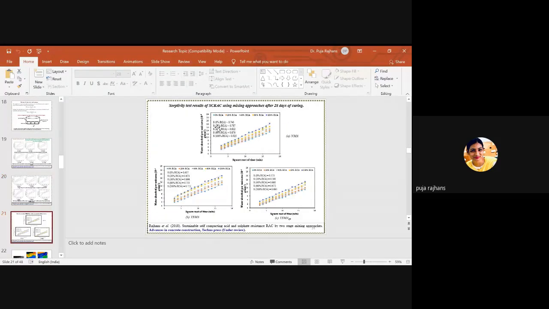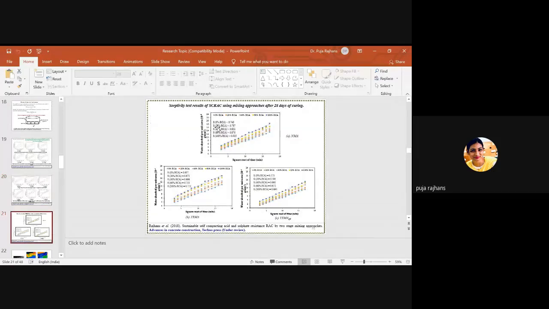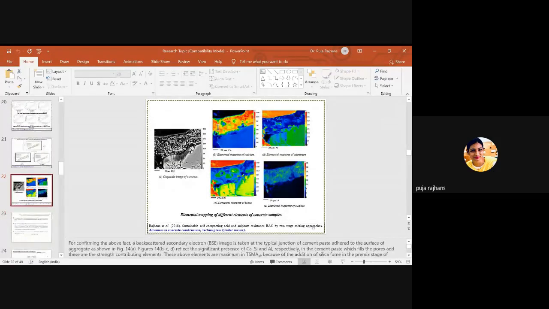So again, this is for the solution of MgSO4. This is the sorptivity result, nothing new. And again here I have done the elemental mapping of different elements of the concrete sample. So here I have taken the gray image of concrete, and this is the gray image where we have the aggregates and we have the paste. So we have selected a portion in which we have aggregate, we have paste, we have ITZ gel. So selection is very much important. So we have selected this